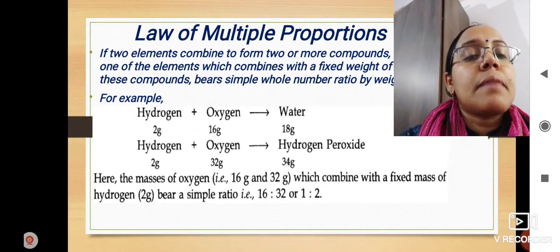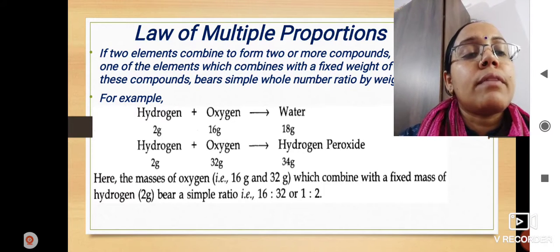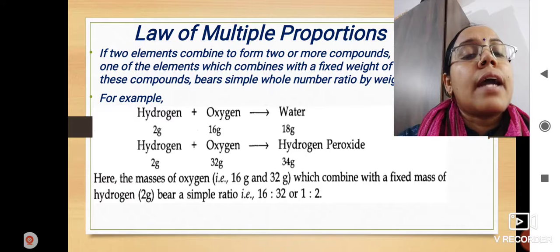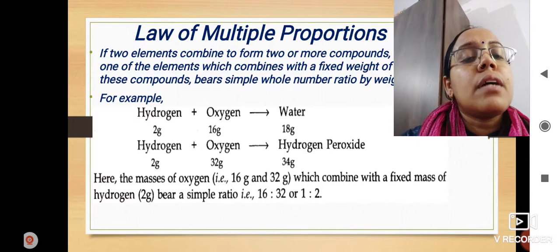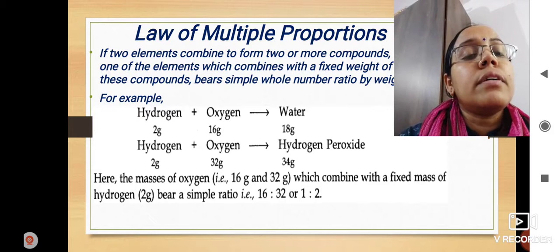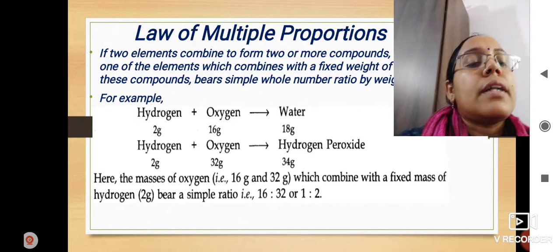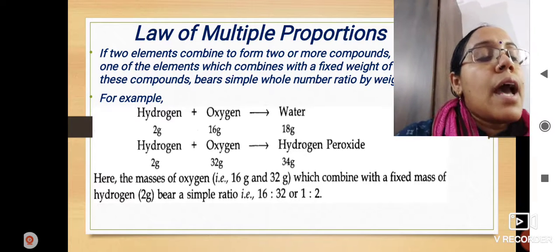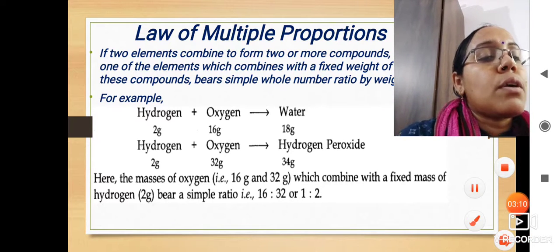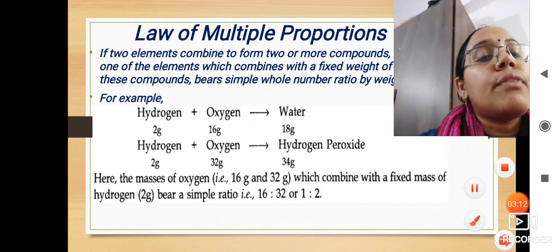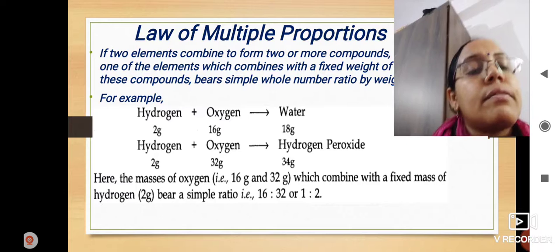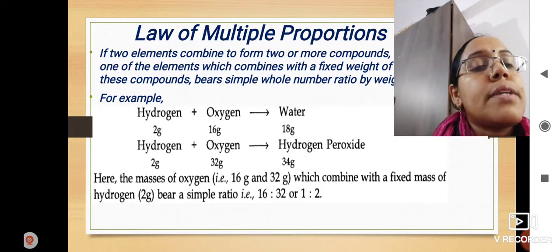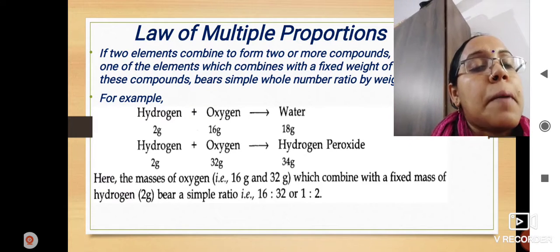Now the second example which I have taken is hydrogen peroxide. In hydrogen peroxide, 2 gram of hydrogen is combining with 32 gram of oxygen, and how much hydrogen peroxide is formed? 34 gram of hydrogen peroxide is formed. You can just add it and find the answer: 32 plus 2, it is 34 gram.